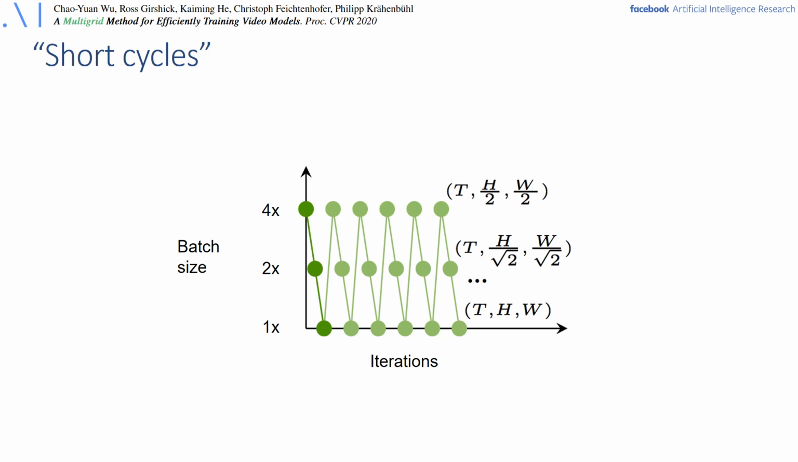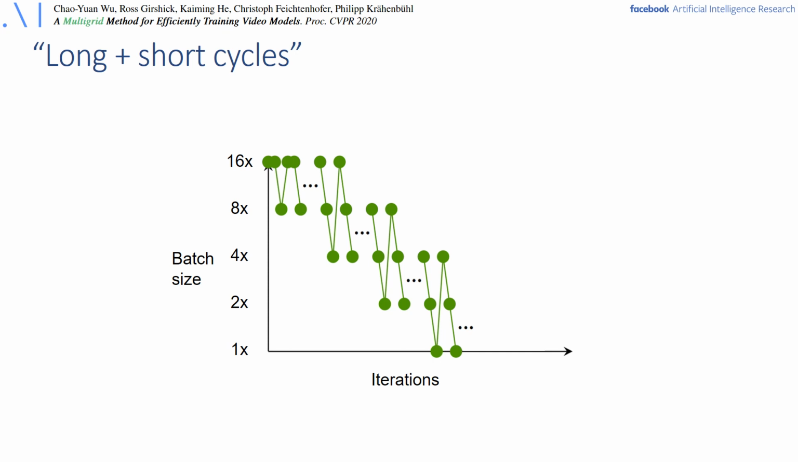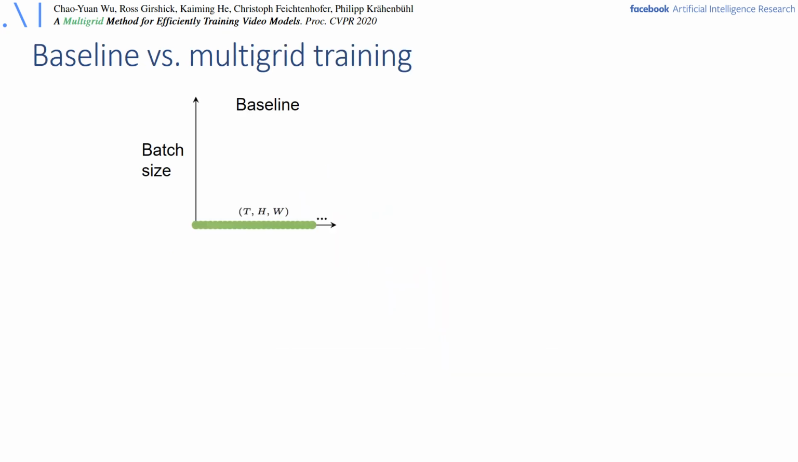We also used the so-called short cycles, which change the spatial resolution and batch size in each subsequent training iteration, as you can see here. So this does not change the temporal resolution. If we use both the long and the short cycles combined, we end up with a multigrid training paradigm like this, shown here. So overall, we have 4 cases.